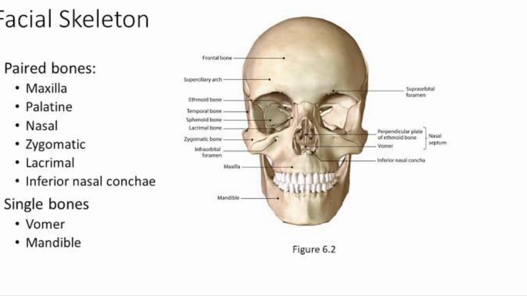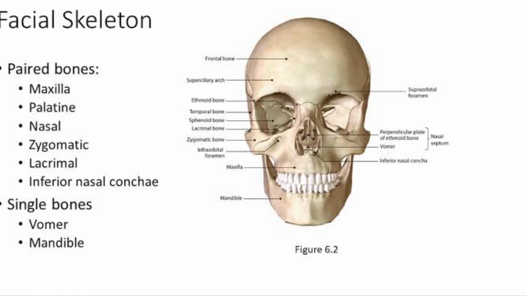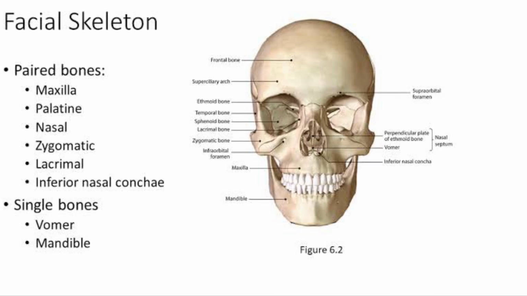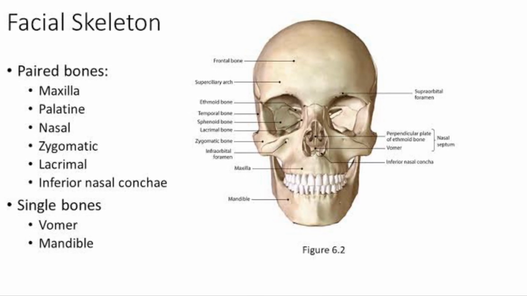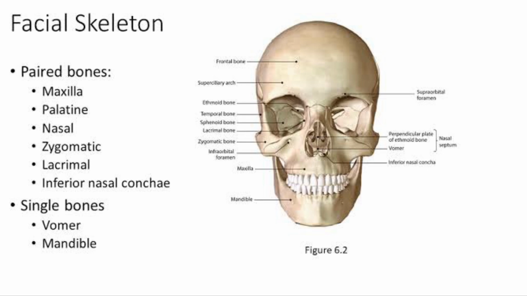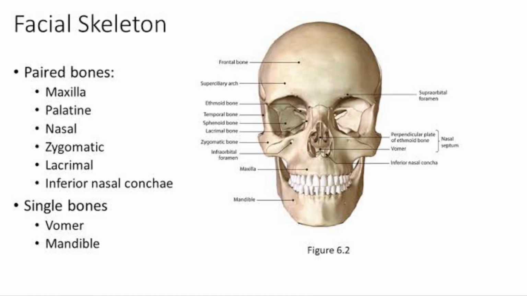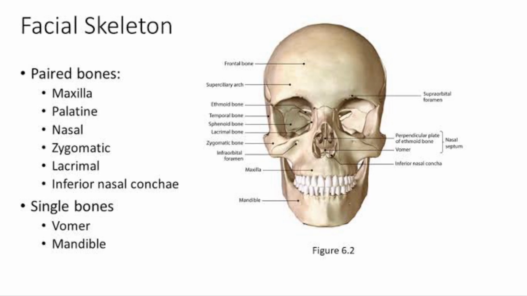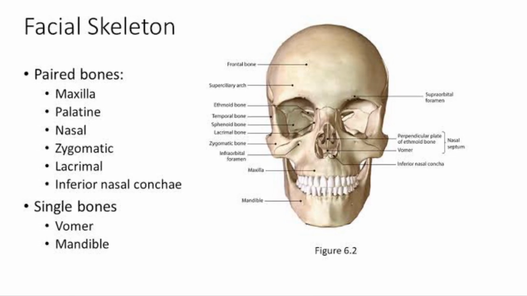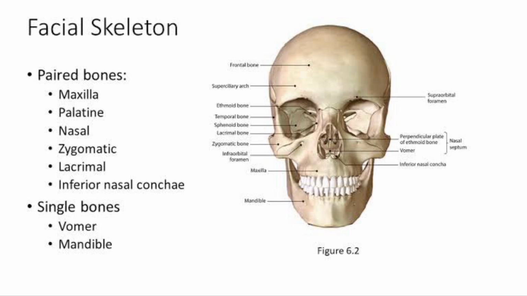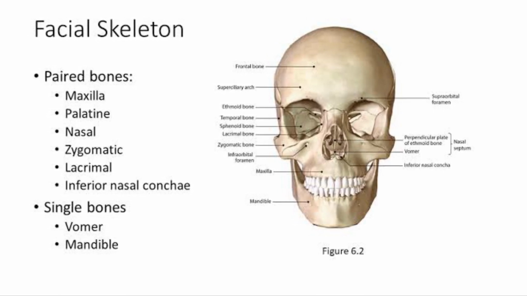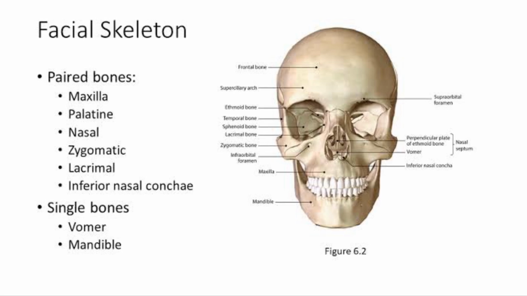Now the second component of the skull is the facial skeleton, or you can say viscerocranium. It has a total of 14 bones. Paired bones are maxilla, palatine bone, nasal bone, zygomatic bone and inferior nasal conchae, which are separate bones. So these are the 6 paired bones, and single bones are the vomer and mandible. So these total 14 bones form the facial skeleton or viscerocranium.